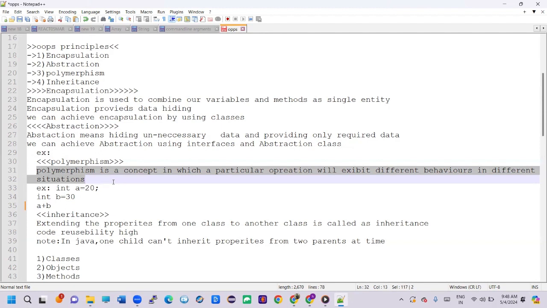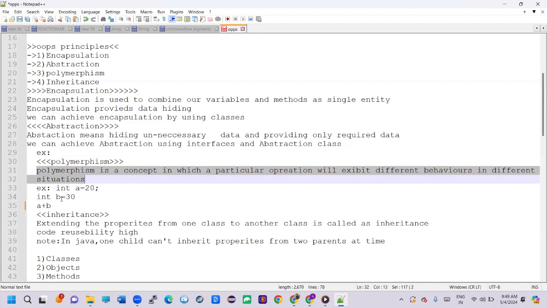It can act as a family member, and the same person going to the job can act as an employee. So if you see here, one person is doing many operations. Based upon the situation, the person is acting with different behaviors in different situations.